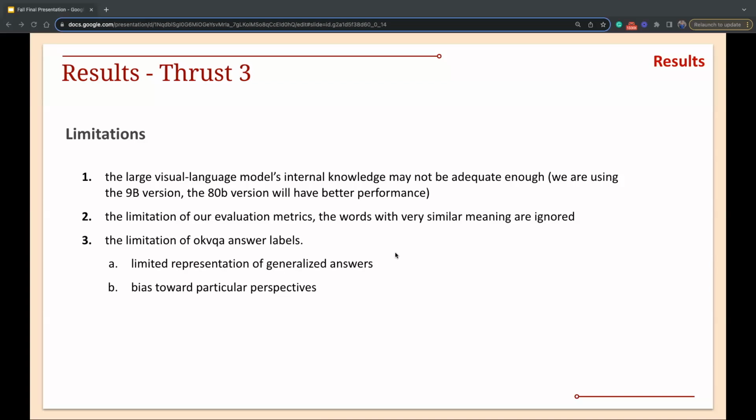Our second limitation lies in our evaluation, because right now we're still depending on exact-match-based evaluation. So answers with very different wording but essentially similar or exact meanings may be penalized. And we feel the third limitation comes from open-ended answer labels. So it may have limited representation of generalized answers, and we can also expect bias toward particular perspectives.